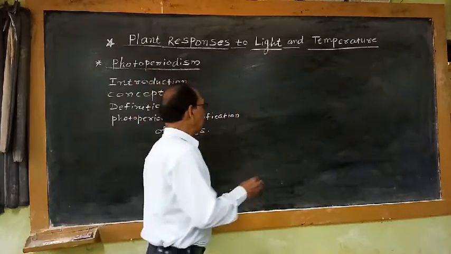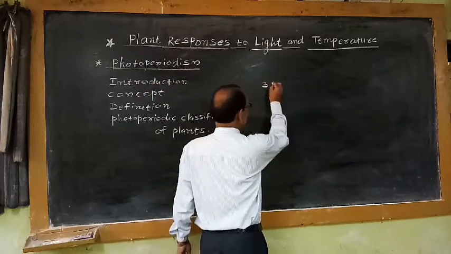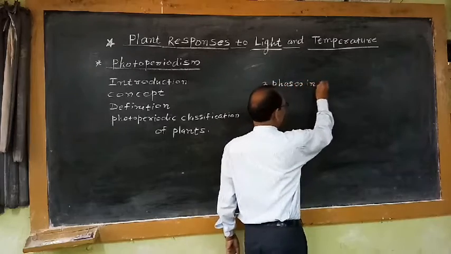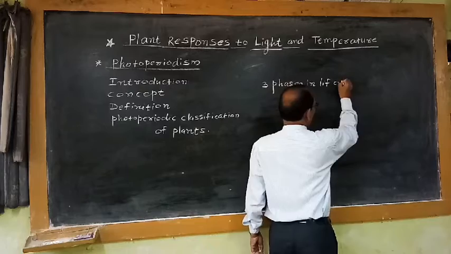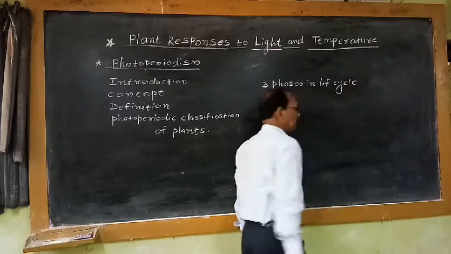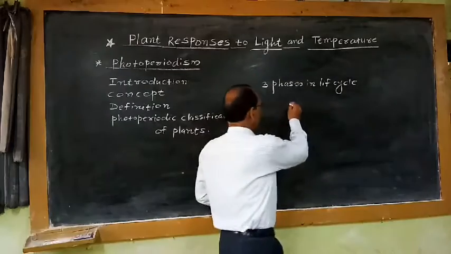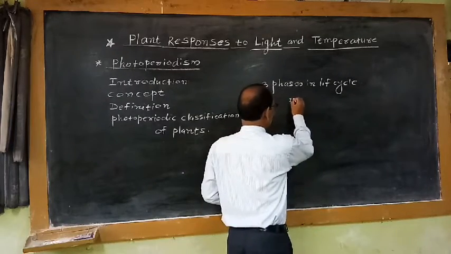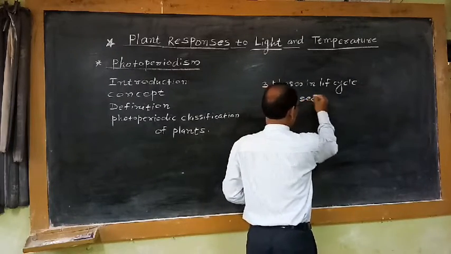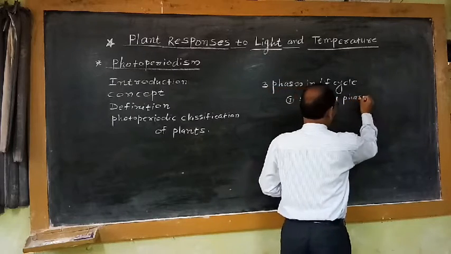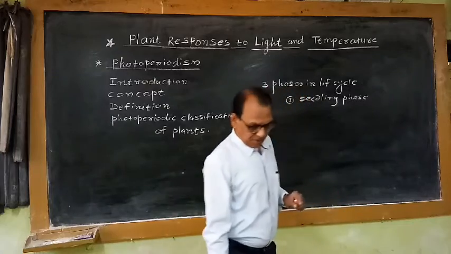the higher plant shows 3 phases in its life cycle. So these phases are: the initial or first phase is commonly called the seedling phase, or it is also known as the germination phase.